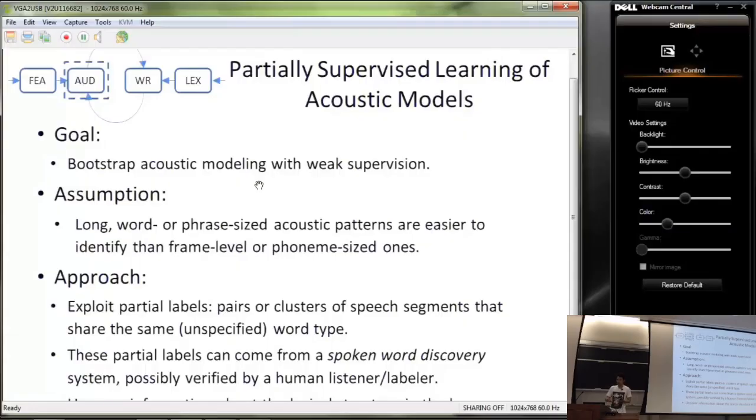These retrieved acoustic segments can also be verified by a human listener who may not need to understand the language. They only need to listen to these segments and verify whether they are the same word. We are going to use these partial labels to uncover information about the lexical structure in the language.